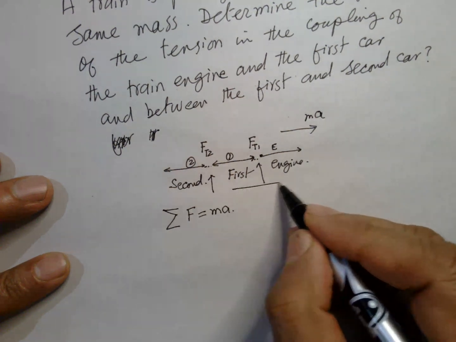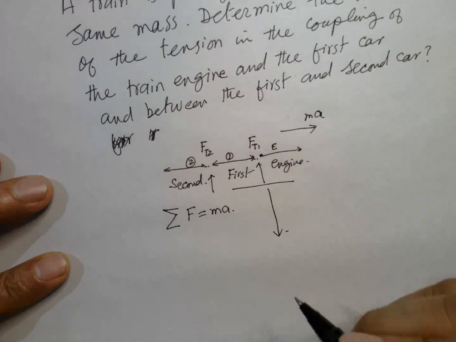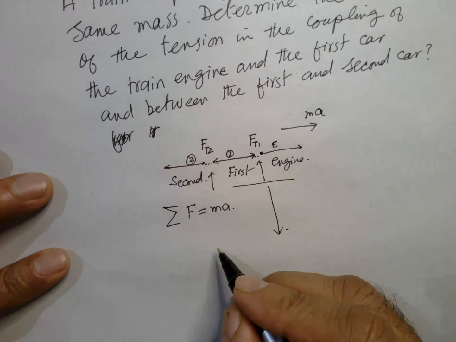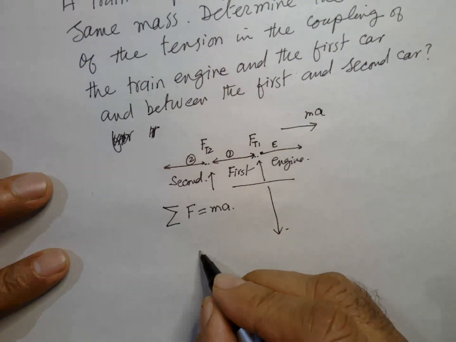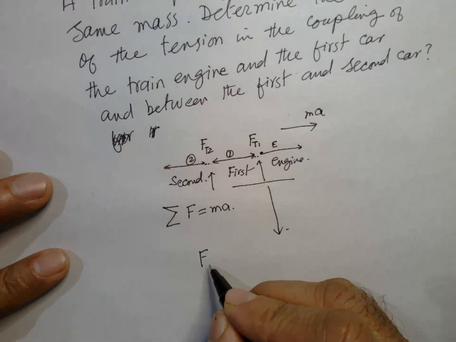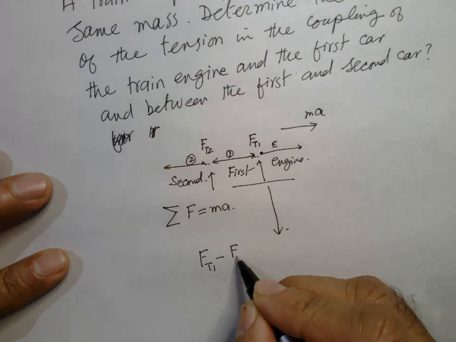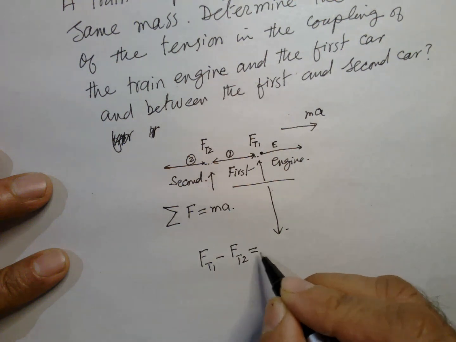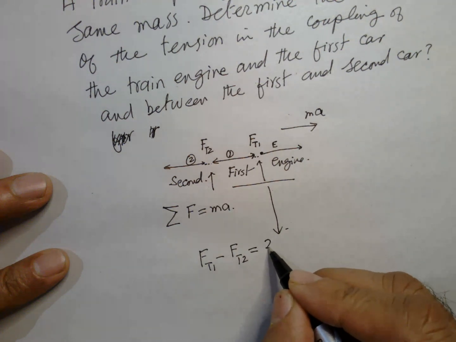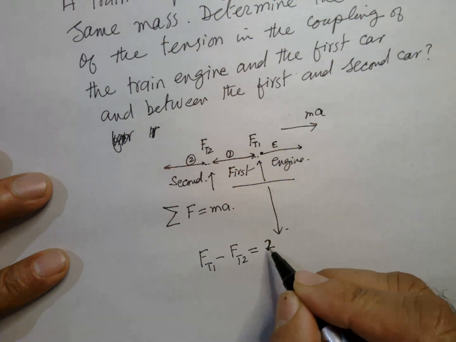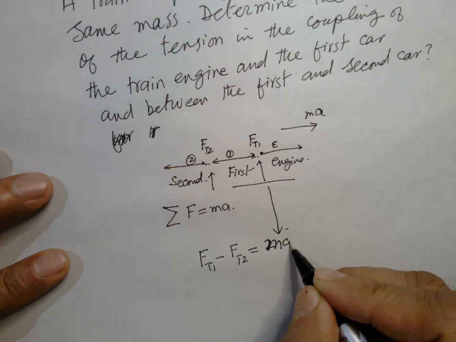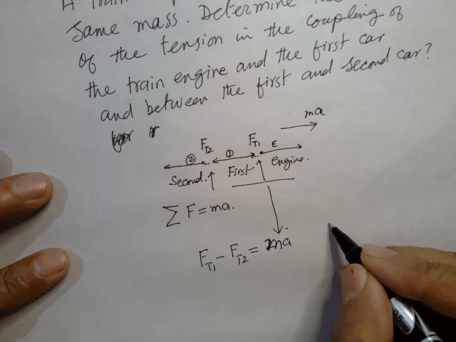If you apply it for the first car here, that means the force of tension 1 minus the force of tension 2 is equal to ma, Newton's second law.